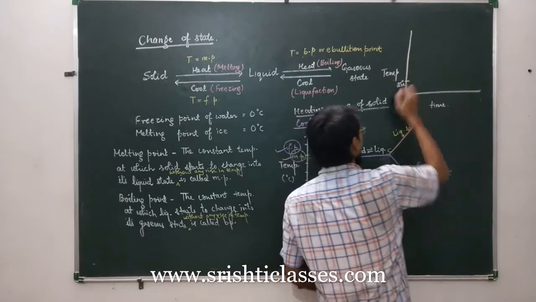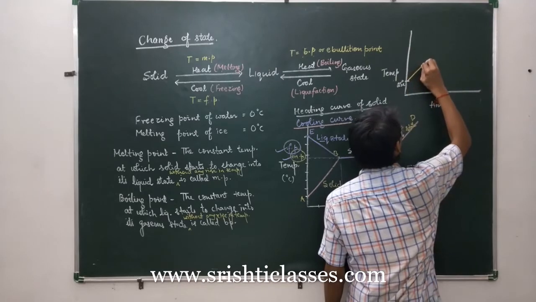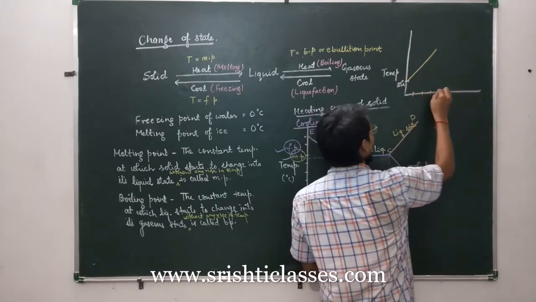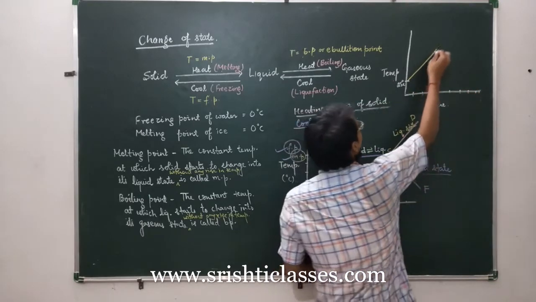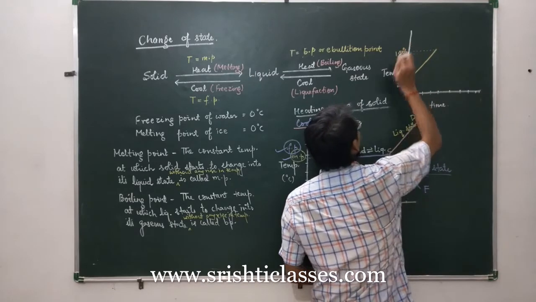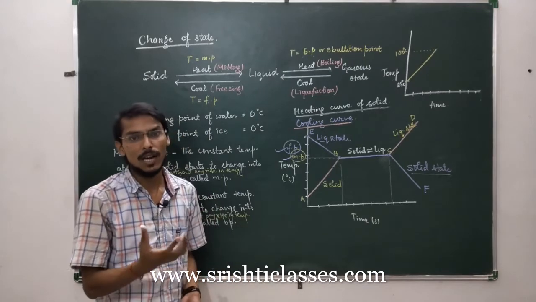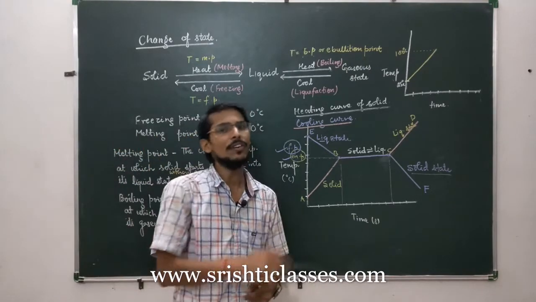If we start heating water at 25 degrees Celsius, the temperature of water will go on increasing with time. Okay. And after reaching 100 degrees Celsius, which is the boiling point of water, the water present in the vessel will start to boil. It means the liquid starts to change into gaseous state.